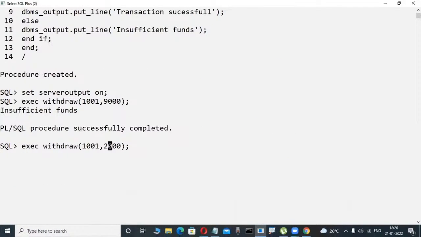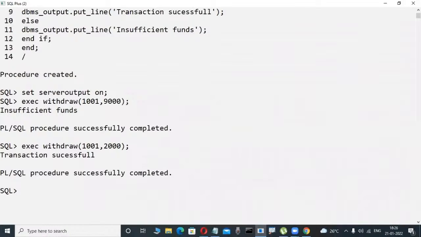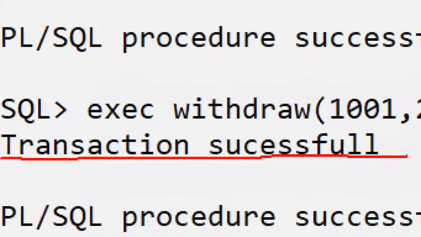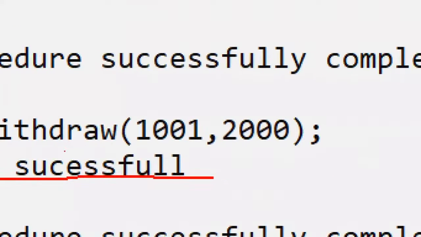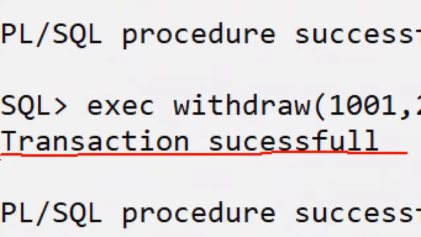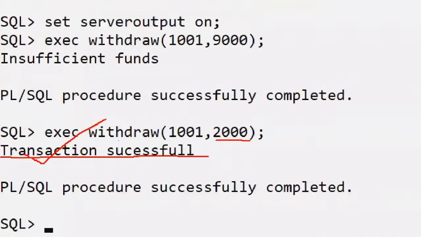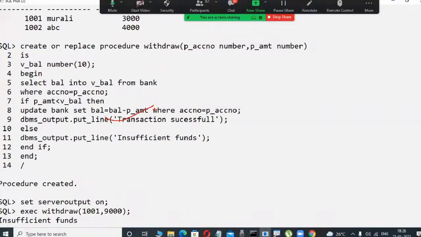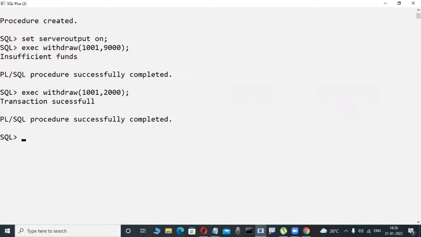Now whenever I execute, I want it automatically to display "transaction successful". You try to withdraw 2,000 rupees from 3,000 rupees, maybe possible or not; transaction is successful. How is it possible? Here I'm writing coding only. Is it really affected in a table or not? Compulsorily it is affected in the database. Then only your banking system is okay, so successful.